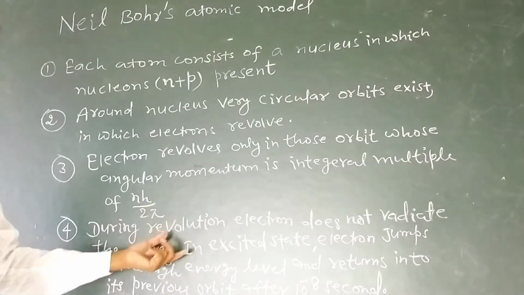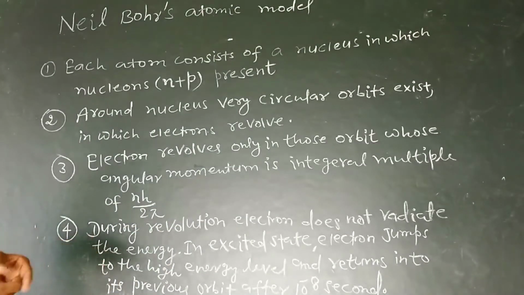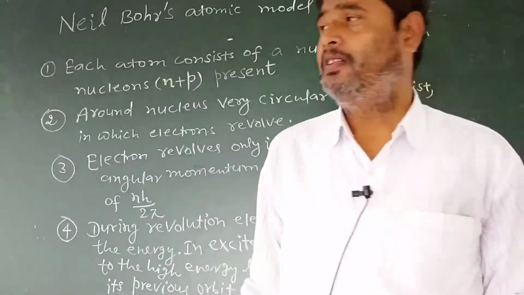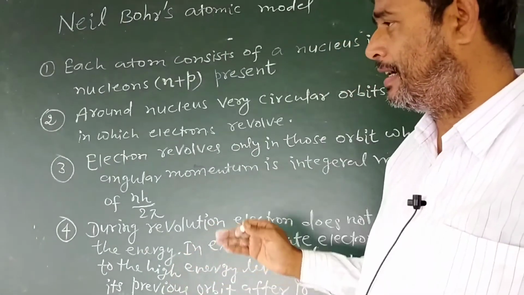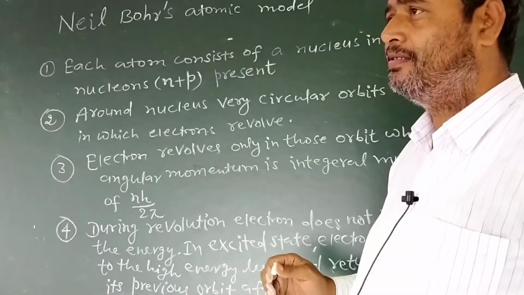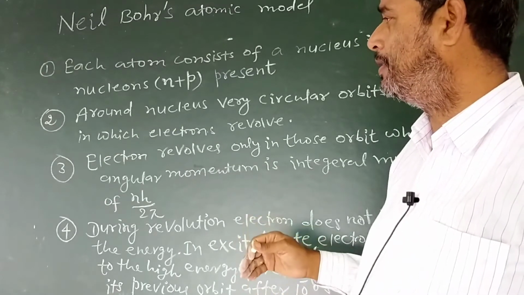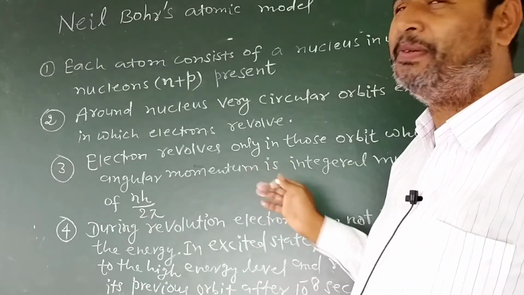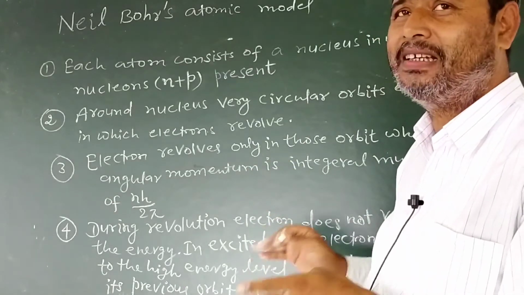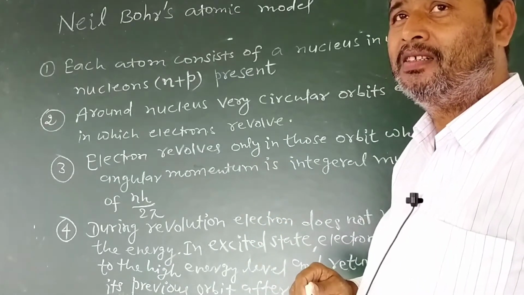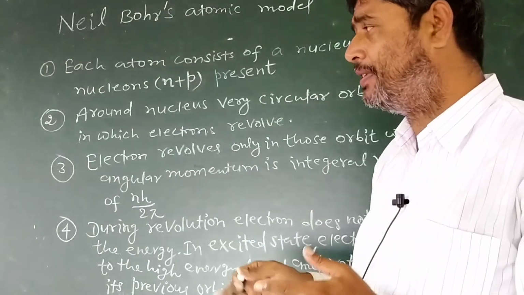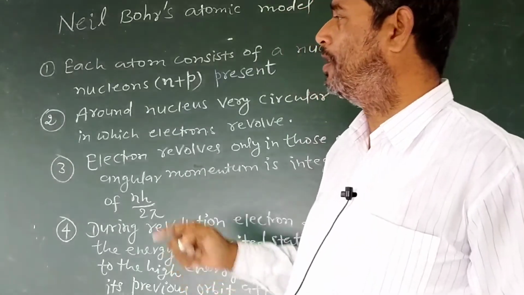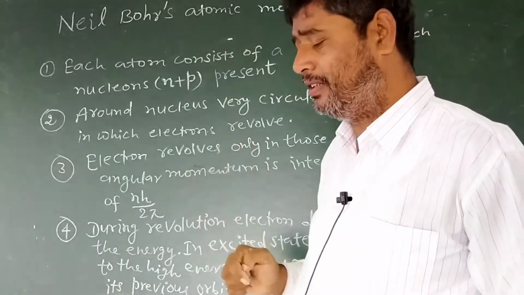The concept of number 4 is this: the electron of the K cell will jump to the L or M, N, O, P, Q cell when it is excited. Suppose an electron revolves in the K cell and jumps into the third cell, the M cell.